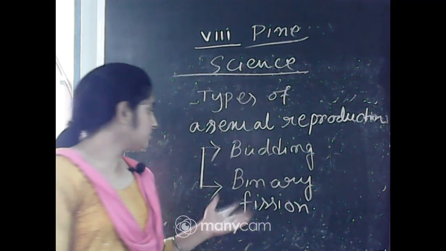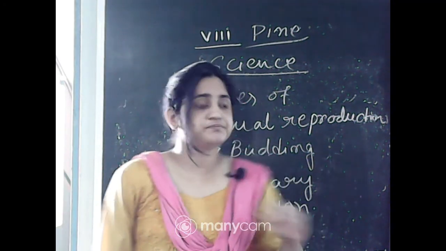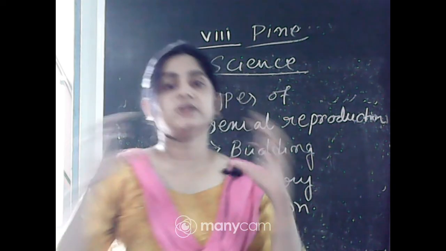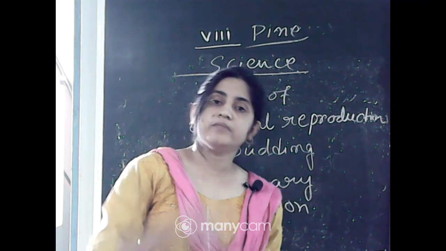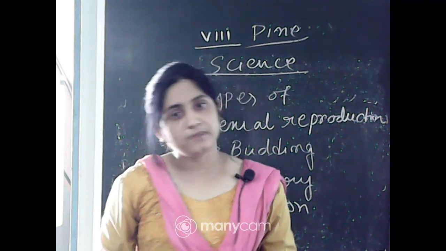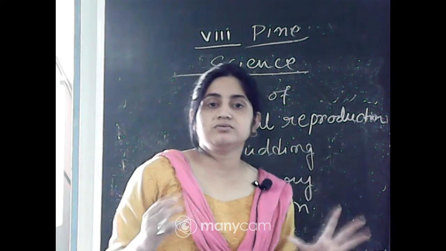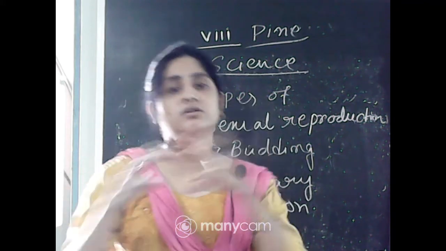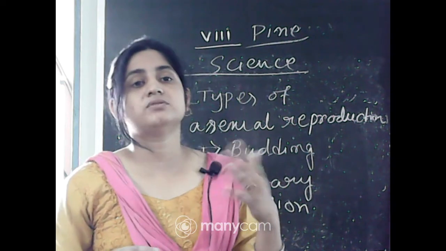In the case of binary fission, the mother's body divides into two individuals and forms new individuals. Fission means division. In multiple fission, the mother's body divides into many fragment cells and they produce new individuals.